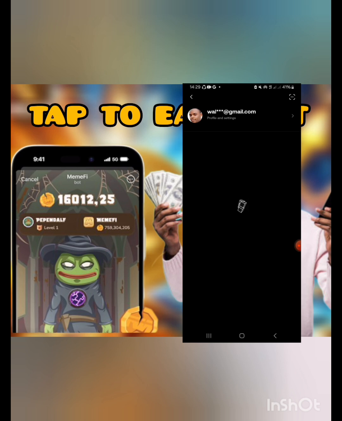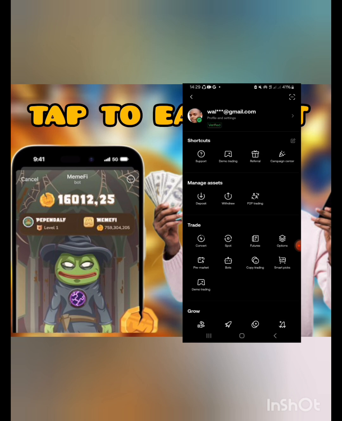And then when you get here, even before things get loaded, you see it's showing that I'm verified. If you're not verified, it will show you that you are not verified, and you need to go through the verification process. This will only take you to upload your NRC or your national card or any other, it could be the driving license. You check through the list of those documents that are needed for you to get verified here. After you get here, click the arrow at the far right there.